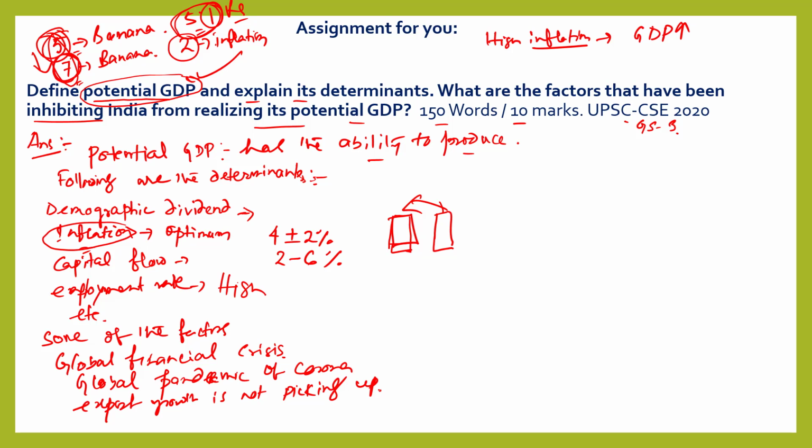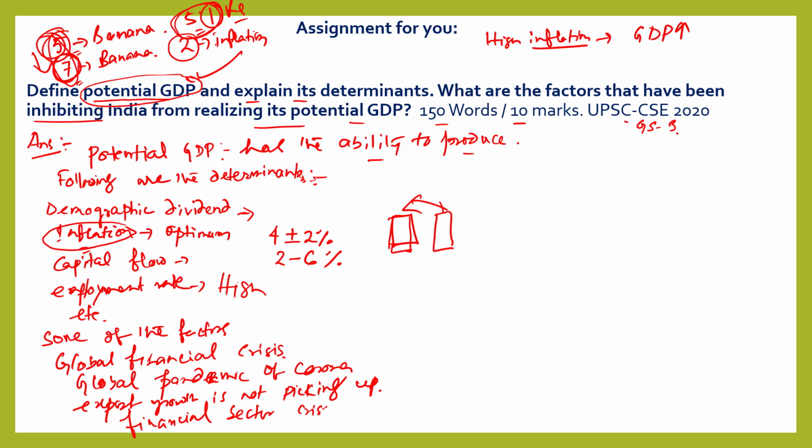If there is a global financial crisis, countries are not buying products from other countries, then export growth will be less, and countries will earn less forex, less foreign exchange, and this will inhibit realizing its potential GDP. So export is important.